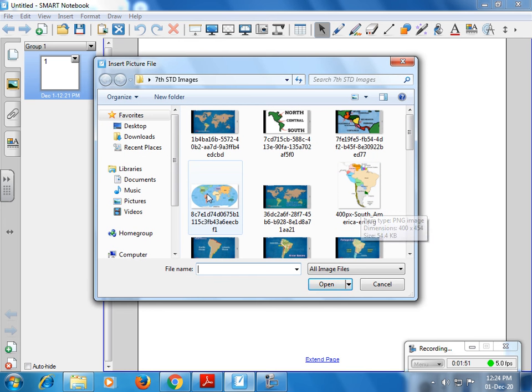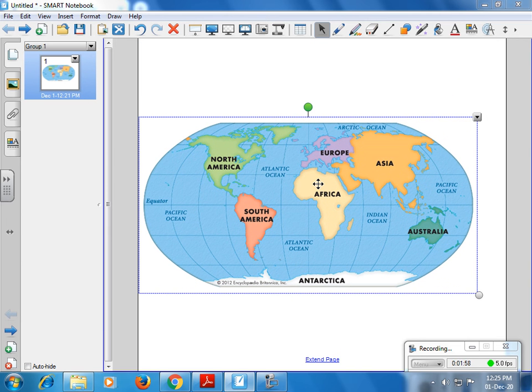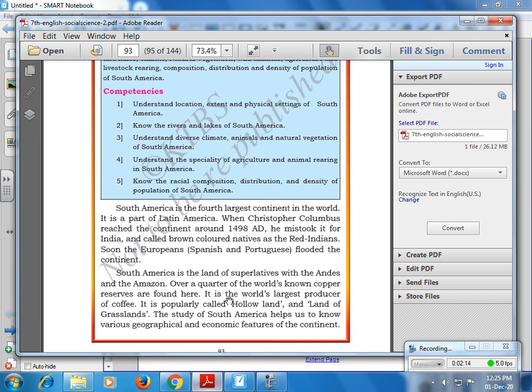First, let us look at the continents. How many continents are there? Seven continents. Number one is Asia, number two is Africa, number three is North America, and number four is South America. South America is the fourth largest continent in the world. It is a part of Latin America.